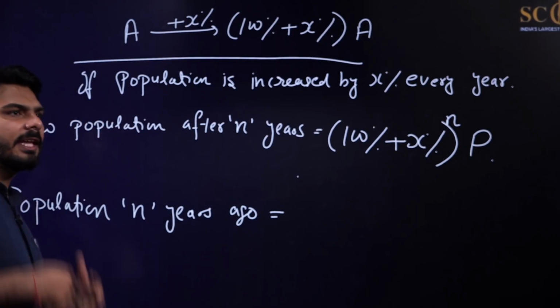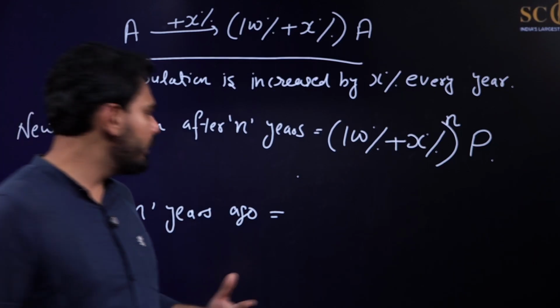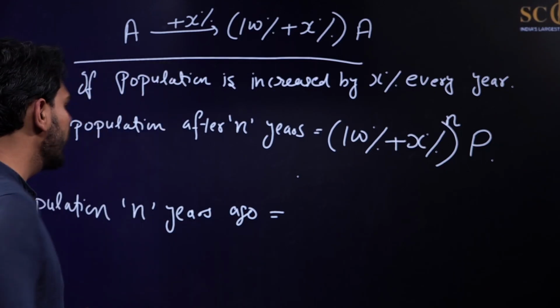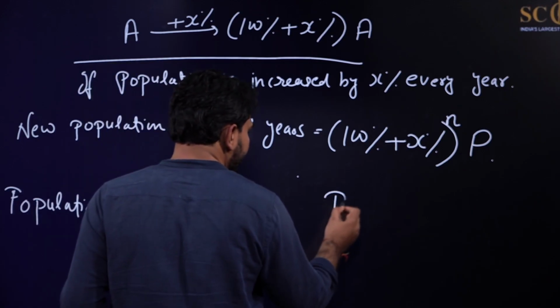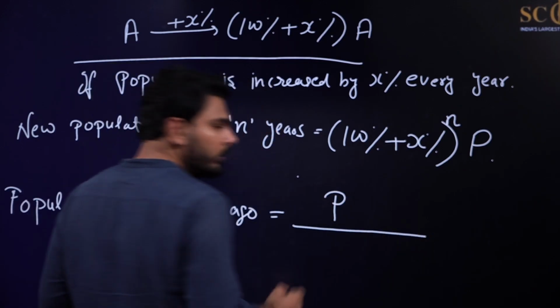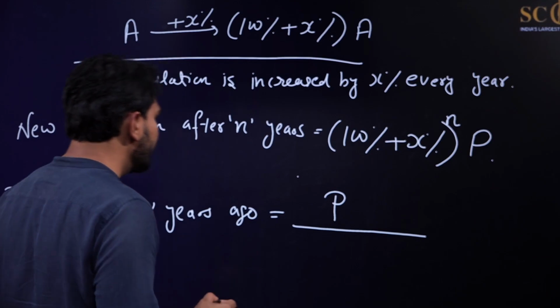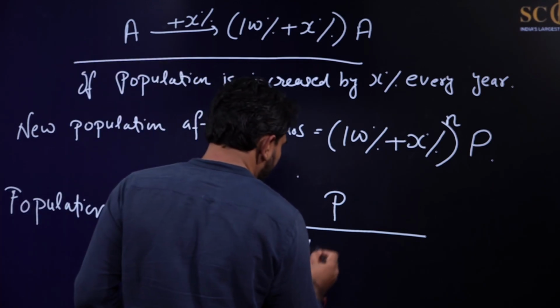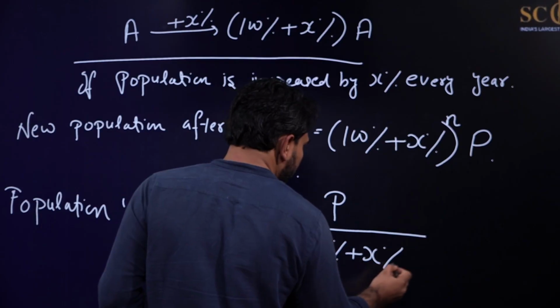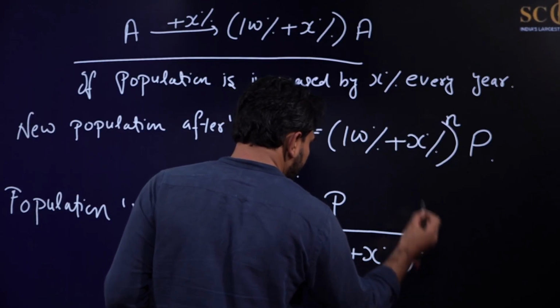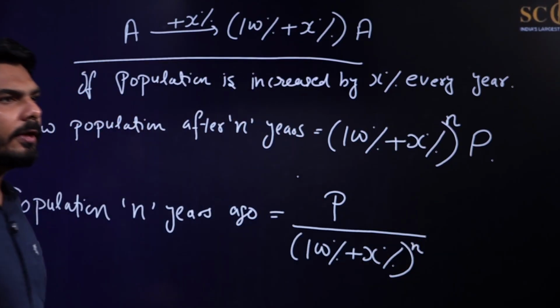If the population is increasing by X% every year, the population n years ago was how much? It will be the current population that we are given, divided by 100% plus X% raised to the power n. So this will be the formula.